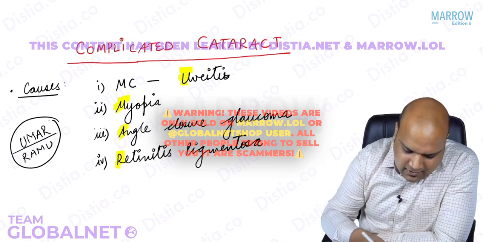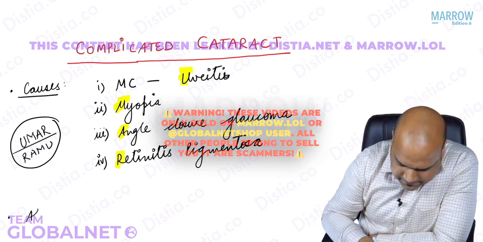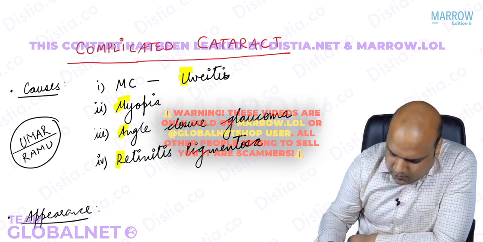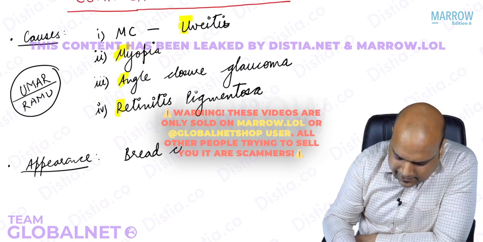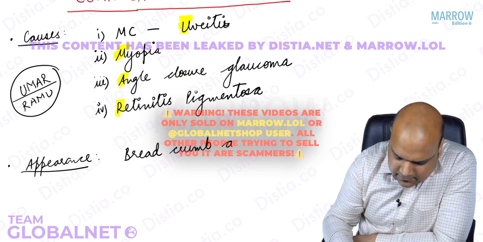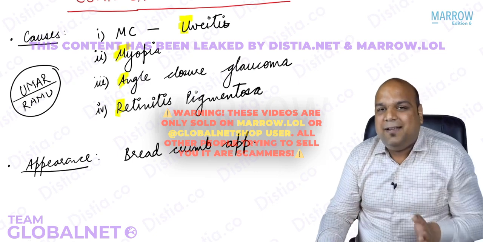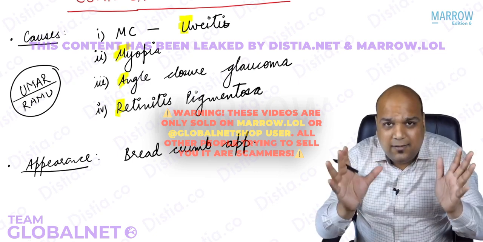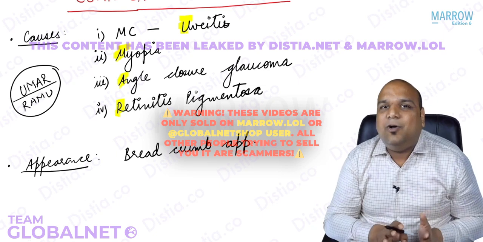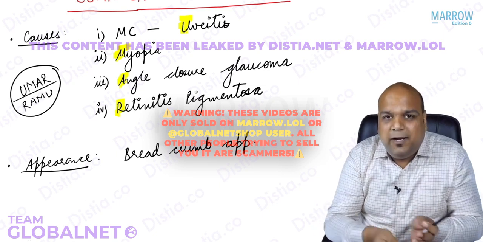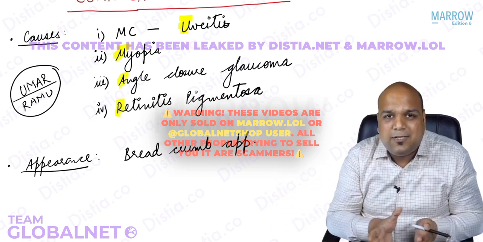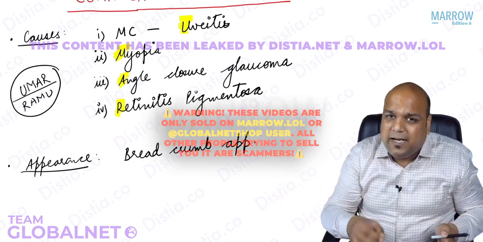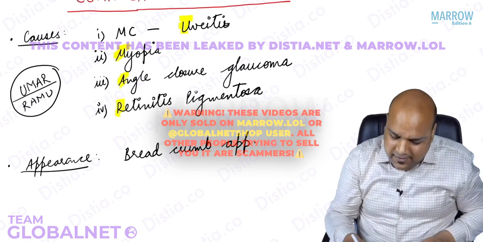Now, what is the appearance of this cataract? The appearance of complicated cataract has been called breadcrumb appearance. As soon as I write breadcrumb, I hope you have been able to understand. Small opacities scattered all around. Assume that you have breadcrumbs and you are throwing them to the birds to eat. So they will get scattered all around. Yes or no? So we have thrown breadcrumbs and it is scattered around as small opacities.